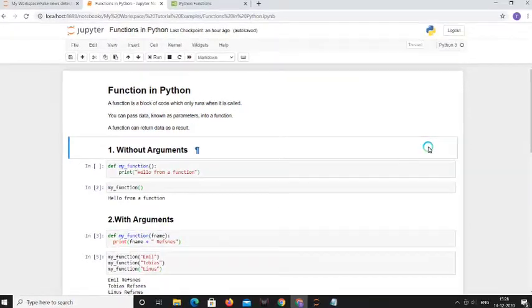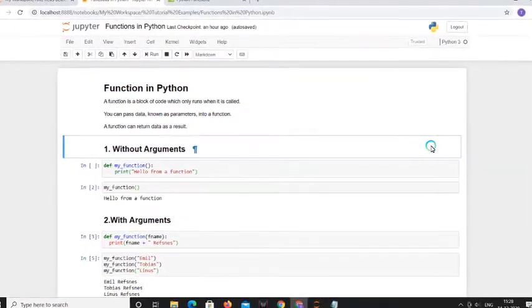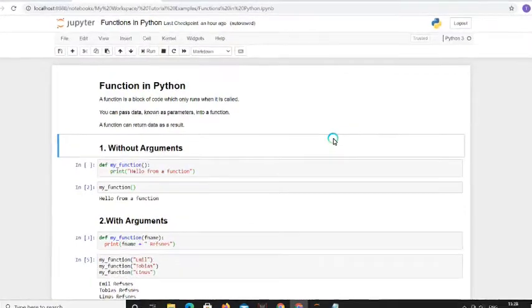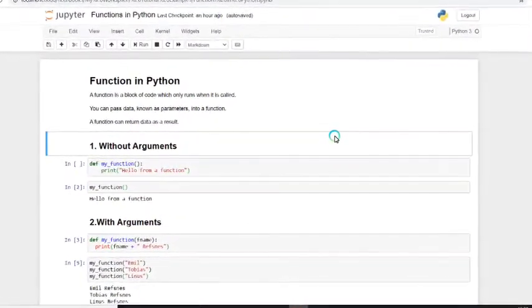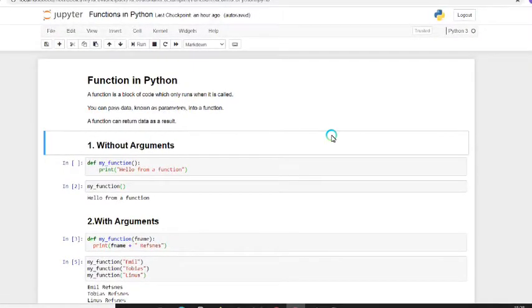Guys, in this particular session I'm going to discuss functions in Python. Whenever I say function, it's a block of code which only runs when it is called. Also, we can pass data to functions, which are known as parameters, and a function can return data as a result.